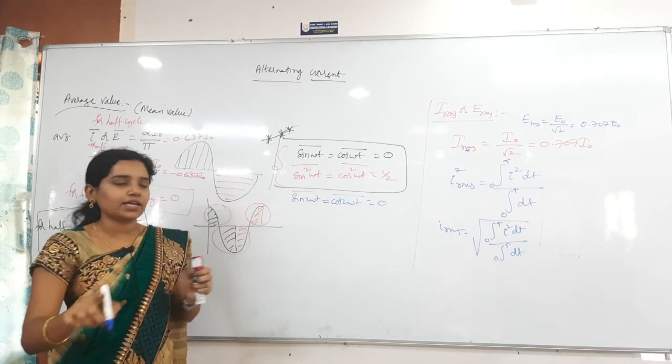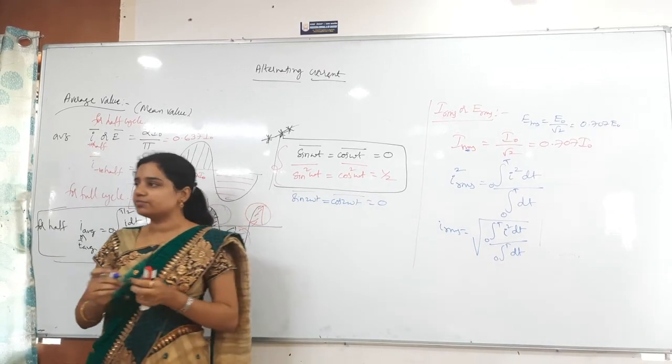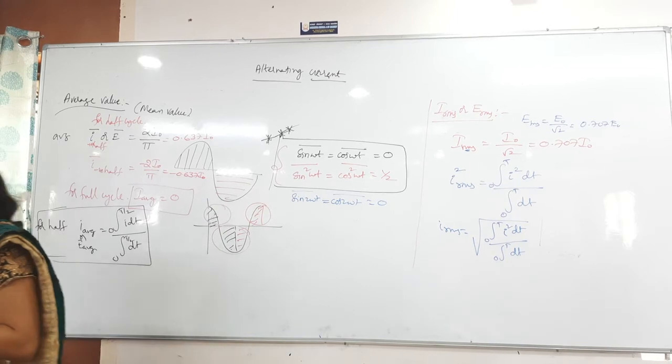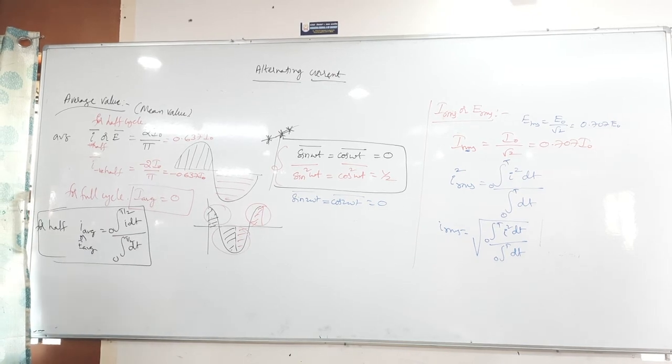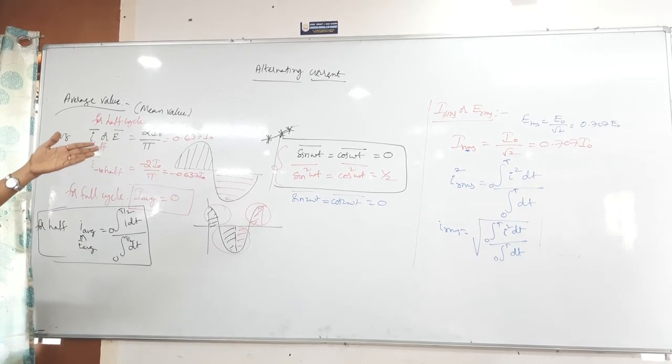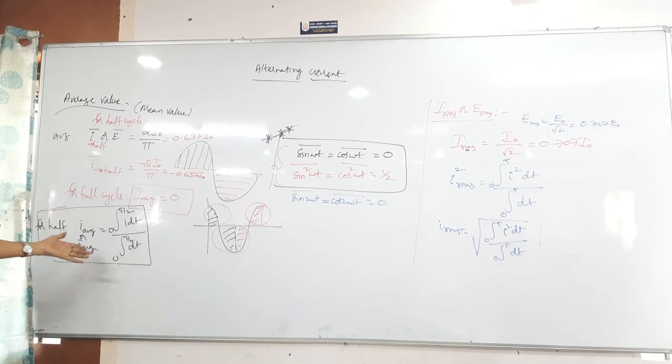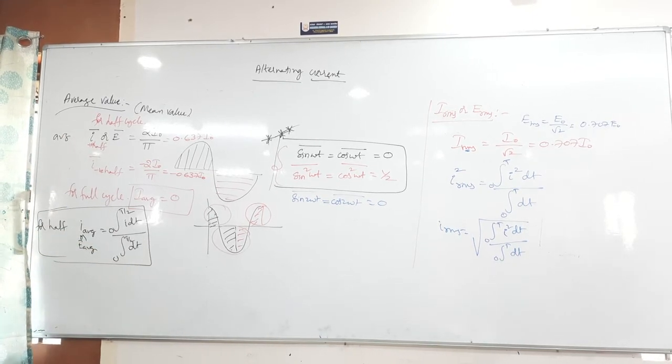Only when squares are there will you get 1 by 2. That is root mean square; here it is not root mean square, directly the mean value.